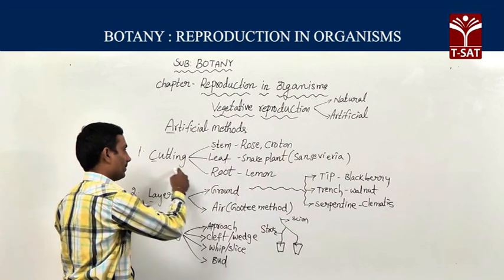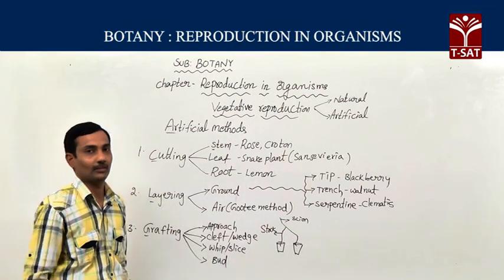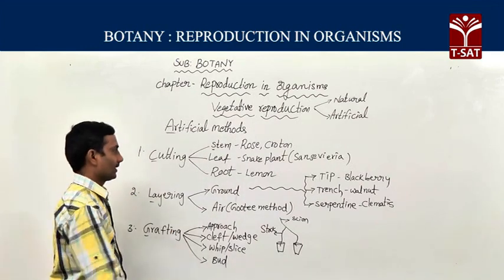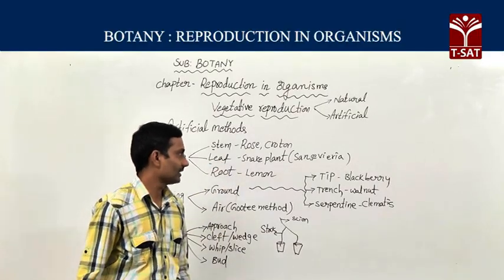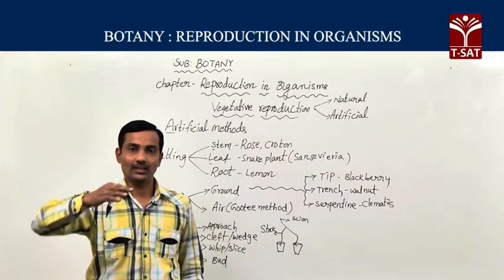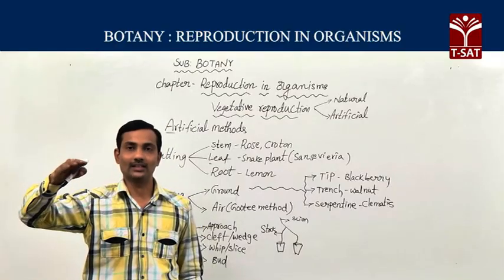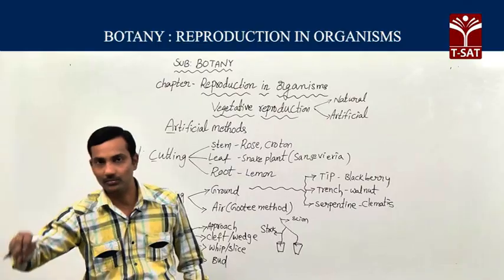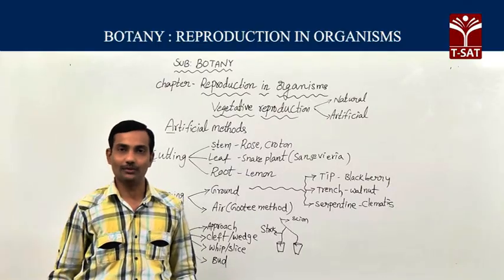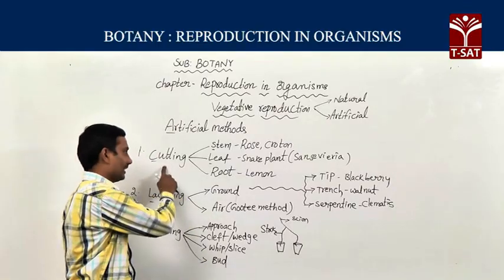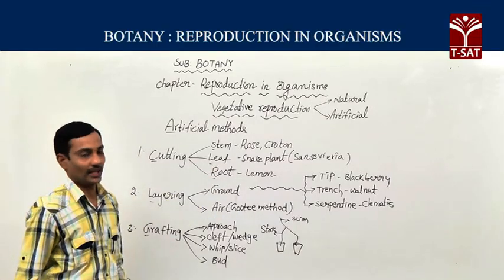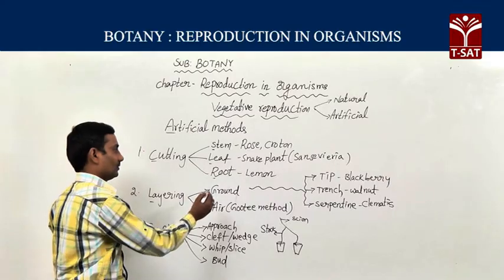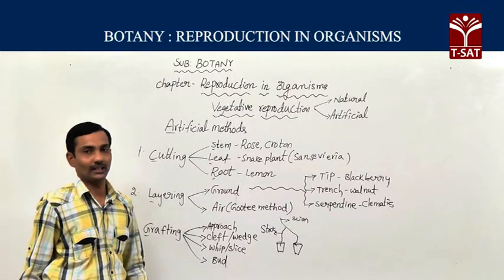So like this, different parts of the plant have the ability to develop into a new plant. In the leaf, for example, the snake plant, Sansevieria plant, we have to cut the leaf horizontally. After cutting, if you put it in the soil, it develops into a new plant. So like this, the cutting method helps in the artificial development of plants. Root cutting we can find in the lemon plant.